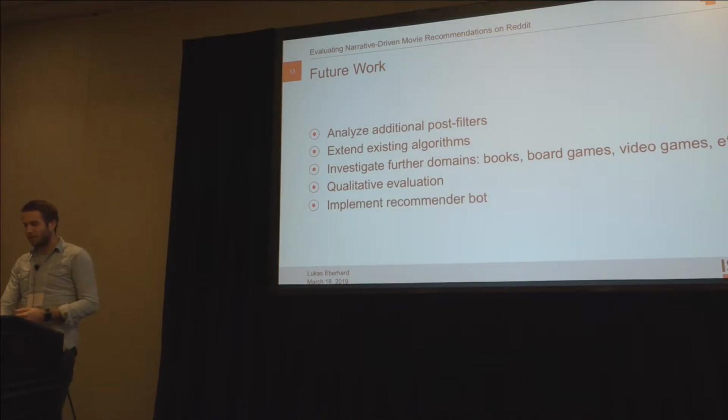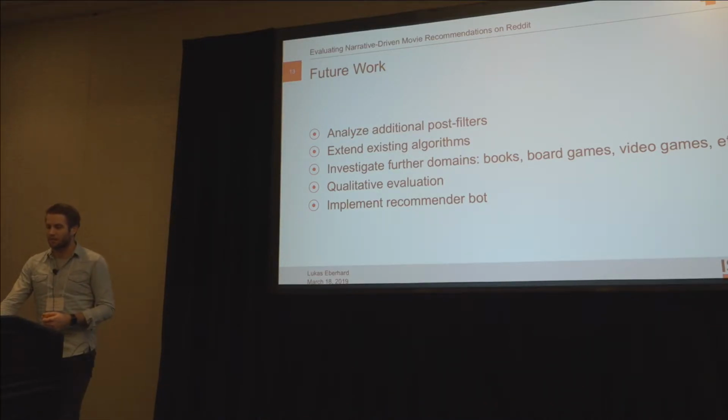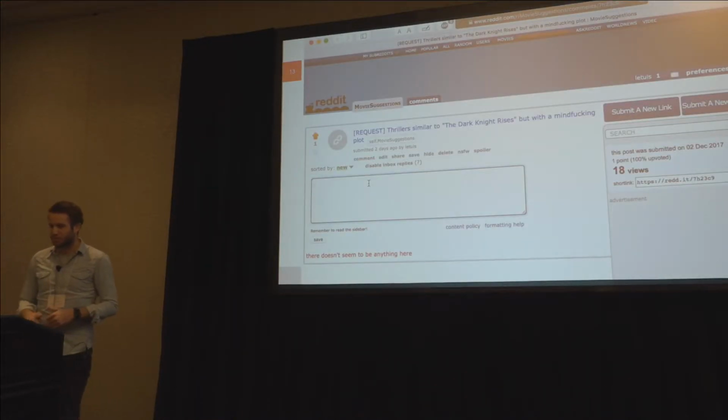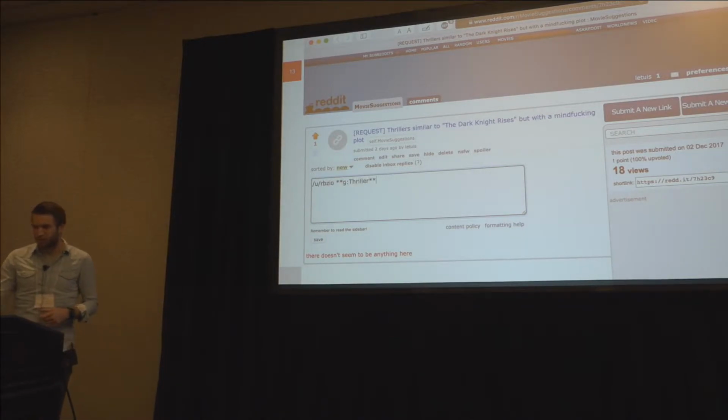Further, we want to implement a recommender bot to conduct further experiments on Reddit. This bot should take the Reddit submissions as input, compute recommendations, and post these recommendations on Reddit. This could look something like this, where we are on Reddit, call our bot by its name, it's rbset.io.